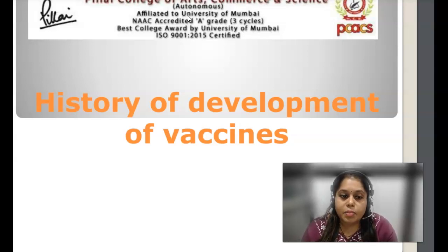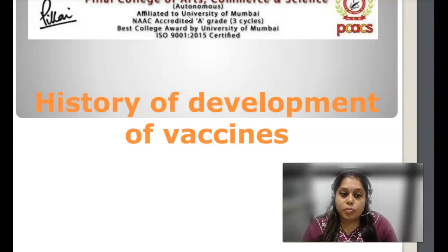Okay, antigens can be any foreign body which has the capability of producing any type of disease in the body. So it can be either a virus, a bacteria, or a parasite. Any of these things has the capability to produce any kind of disease which could be virulent in nature.